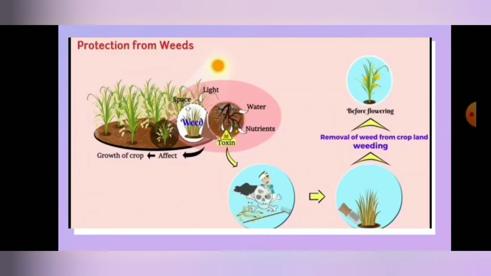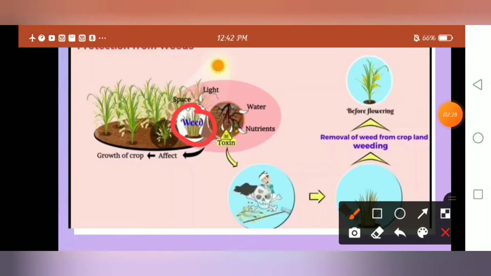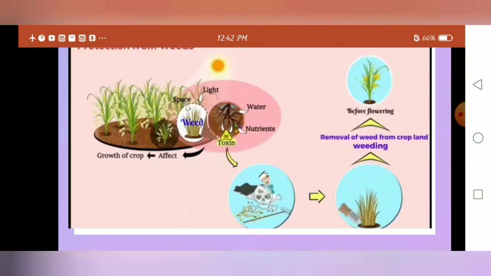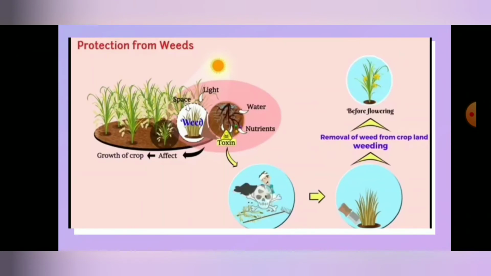One more important thing is that weeds compete with the other plants for sunlight, water and nutrients. Thus we have to remove the weeds for the proper growth of the plant, because weeds affect the growth of other healthy plants. I will explain once again. Weeds compete with the plants for sunlight, water and nutrients. This is one point. And one more point is that weeds are poisonous for both human beings and animals. That's why we have to remove the weeds from the plants.